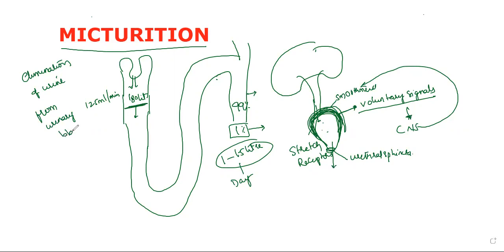So how will it happen, sir? That we are talking about. Whenever the bladder is filled, stretch receptors will provide the information to the CNS. In turn, the motor impulses will stimulate the smooth muscles and open the urethral sphincter. Okay, so then let's talk about the urine. When we discuss the urine, what does it contain? The urine formed here is light yellow in color. This is a characteristic feature.